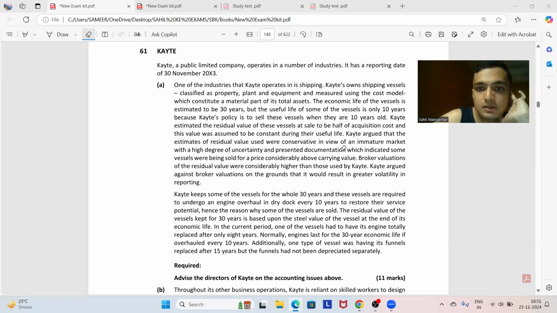Greater volatility is not a ground on which the residual value is determined. Residual value is determined on the basis of reliable estimates, and we can see that broker valuations of residual value were much more reliable than those used by KAYTE. Therefore, there will be a switch in the residual value accounting that KAYTE should do, and that will be based upon the broker valuations.